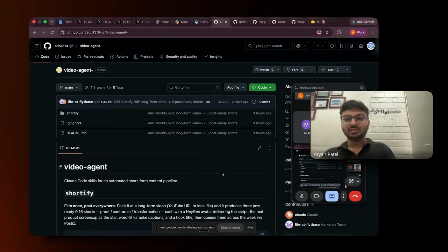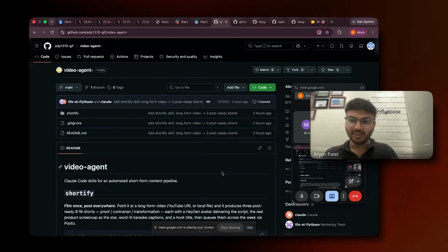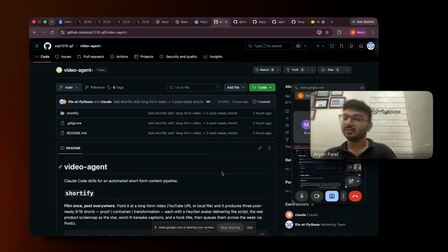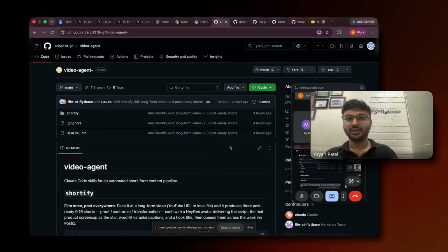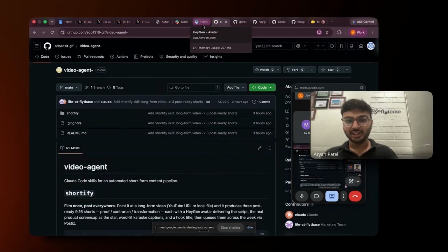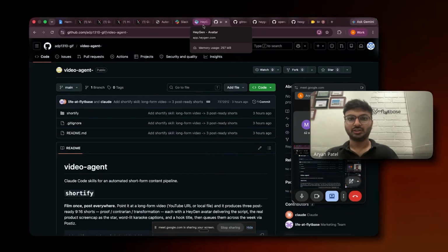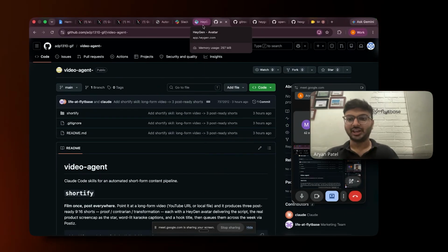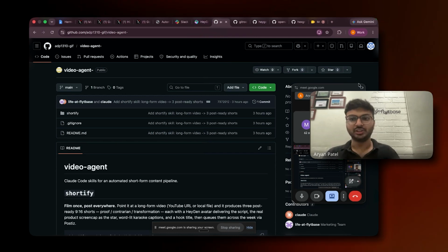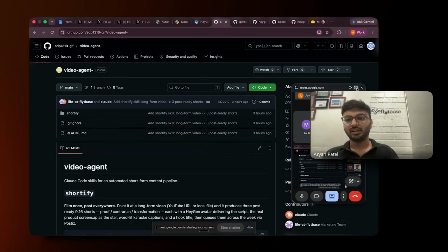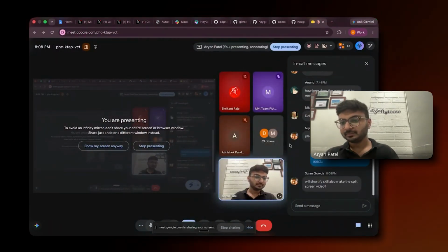So just try to do it manually, or if you don't want to, you can just give it to the agent itself. No worries. So yeah, that is pretty much it about the thing I have been doing using all of this. If you have questions, I'm more than happy to take them.